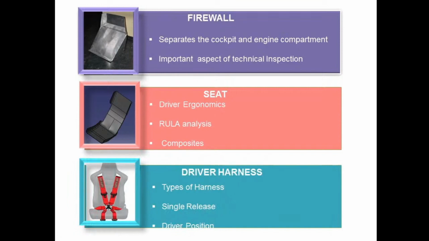Next is driver harness. Now basically there are three types of harness: 5-point, 6-point, and 7-point harness. All these harnesses should include a single release, as it is mentioned in the rule book, so that in case of emergency, the driver can easily escape out of the vehicle. This type of harness also affects the position of the driver. Generally, 6-point and 7-point harnesses consist of two anti-submarine belts, so it usually has a more reclined position than that of a 5-point harness.